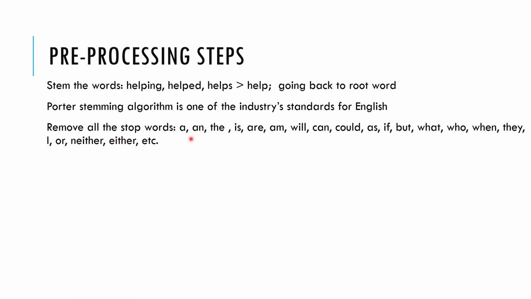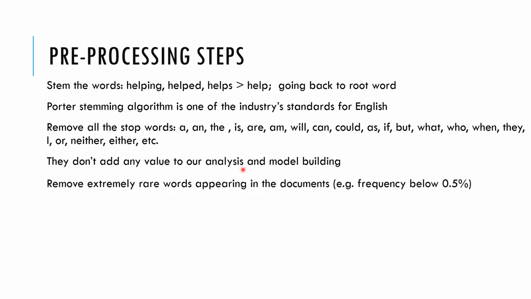Then remove all the stop words. What are stop words? All the articles like a and the, then auxiliary verbs like is, are, am, will, can, could, then as, if, but, what, who, when, they, I, or, neither, either, and there are many other stop words. We remove all these stop words because they don't add any value to our analysis or modeling. So we get rid of these stop words.